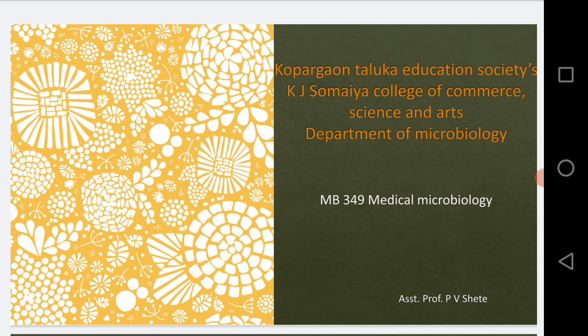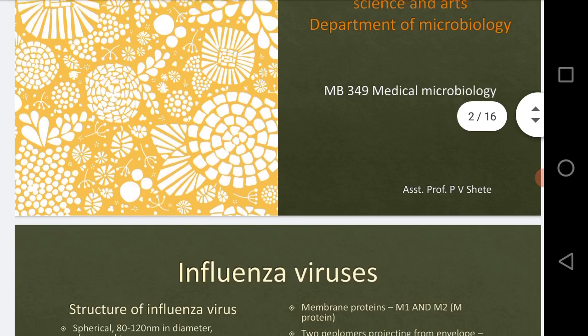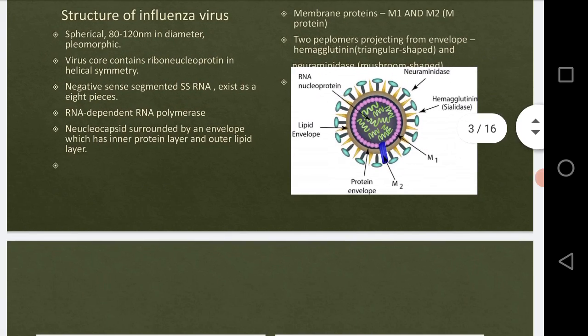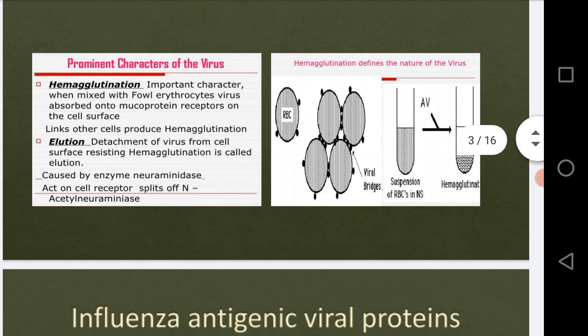In this online lecture, we will study the influenza virus. In the last two online lectures, we started the influenza virus, right? Let's just revise. We learned the structure of the influenza virus, its genetic characteristics, and the antigenic proteins present on its surface.